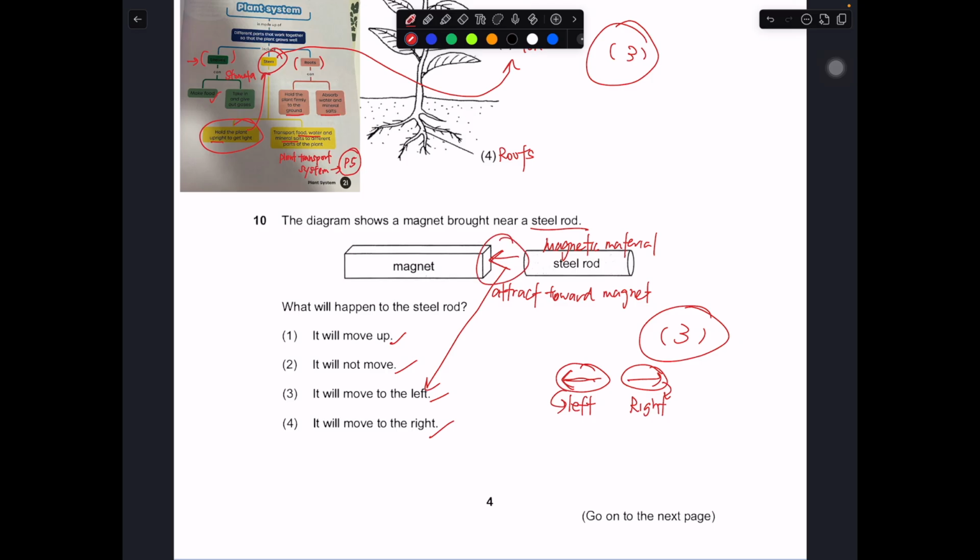I had the same issue when I was a P4 kid. So in this case, this one is number 3. You just have to know that towards the left, or in this particular direction, it is left.